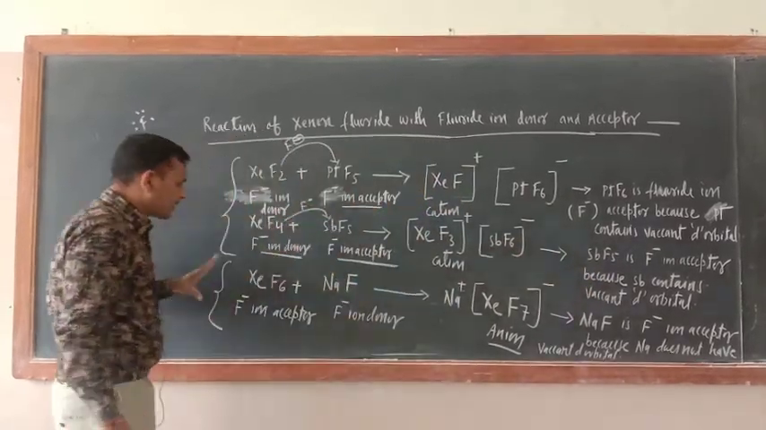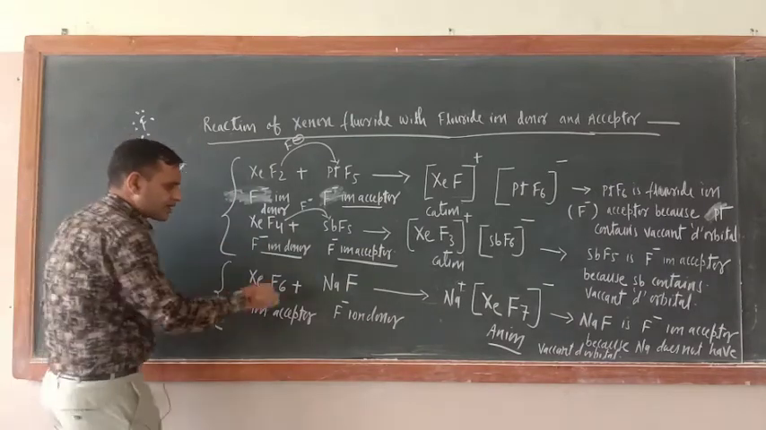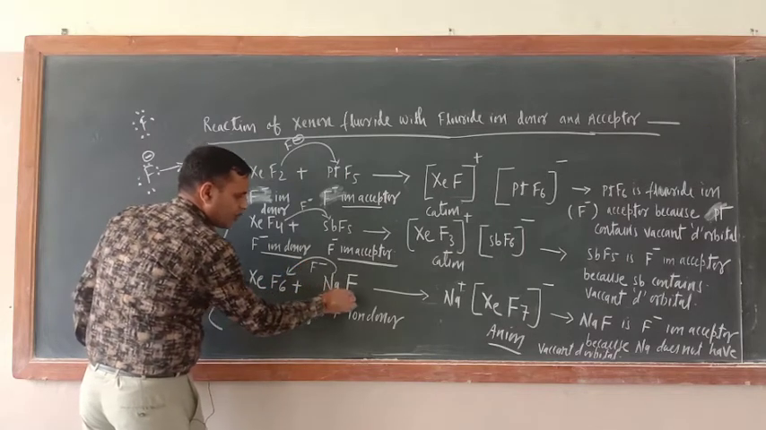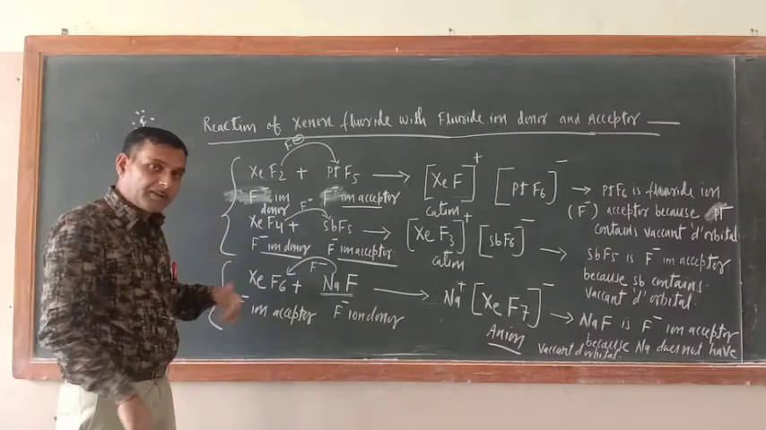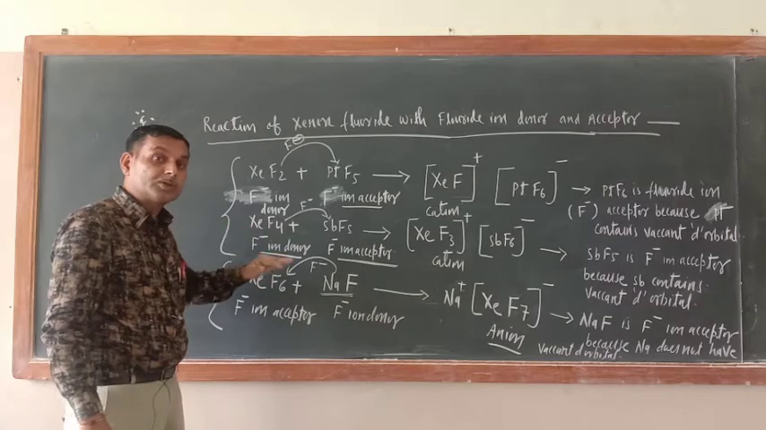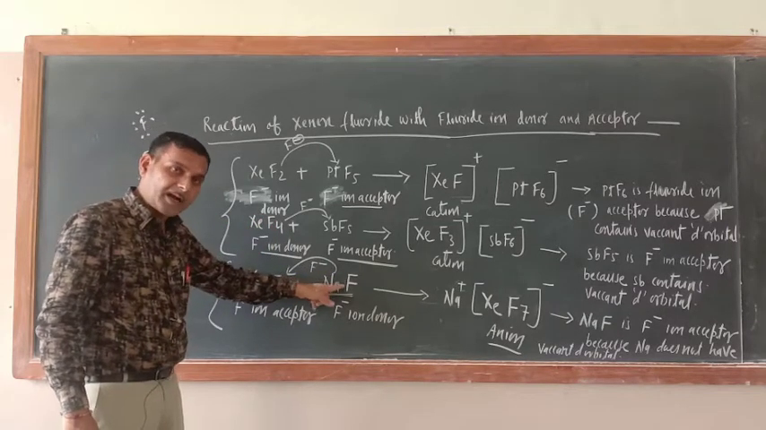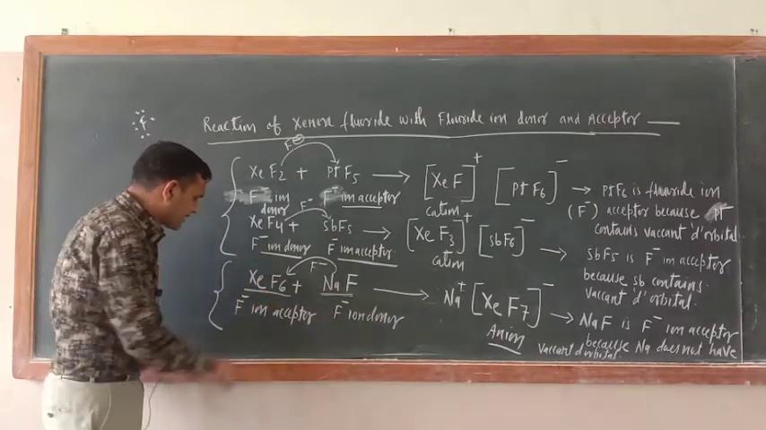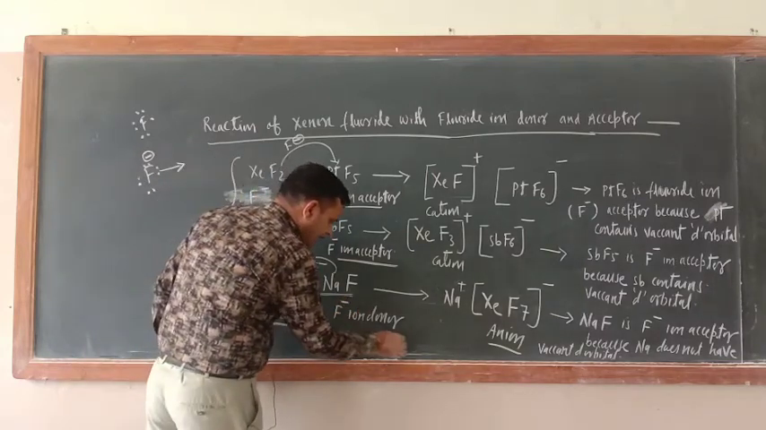Now just see, in the last reaction things will be different. This time NaF is giving the fluoride ion. NaF cannot gain a fluoride ion because sodium does not have a vacant d orbital. And sodium is a metal, so it will give the fluoride ion. NaF will give the fluoride ion to XeF6. This is the F negatively charged ion acceptor. This is the fluoride ion donor.